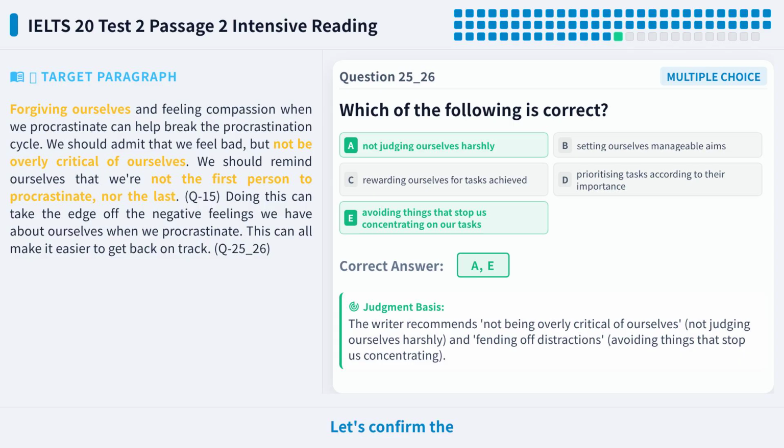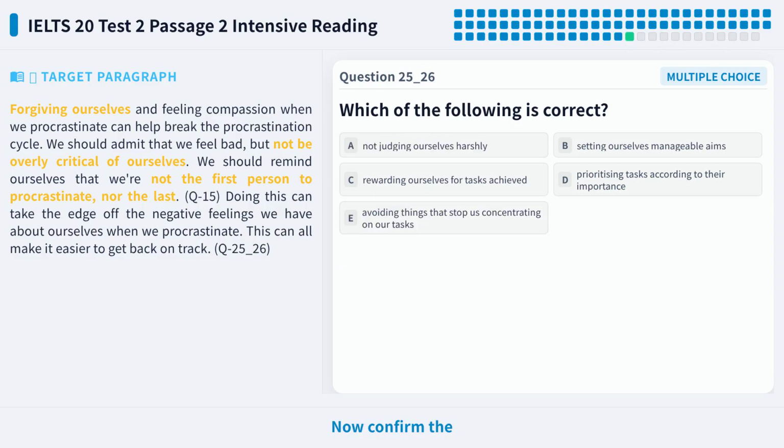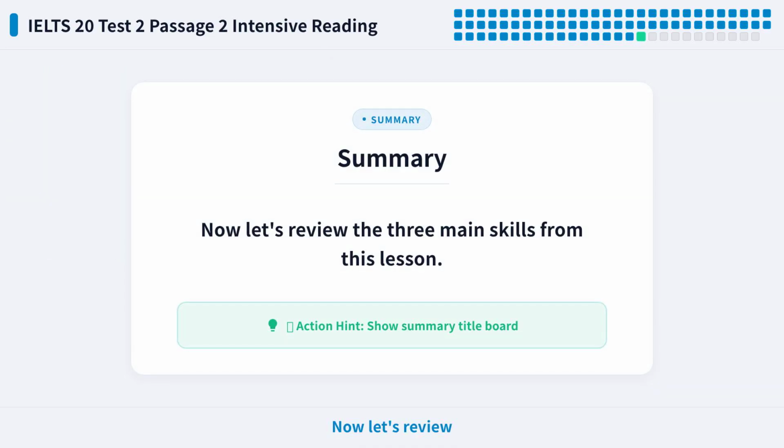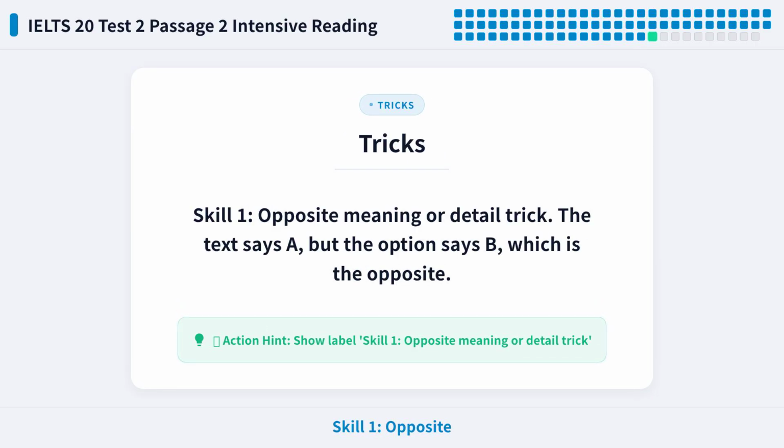Let's confirm the first correct answer, A, not judging ourselves harshly. Now confirm the second correct answer, E, avoiding things that stop us concentrating. So the answers for questions 25 and 26 are A and E. Now let's review the 3 main skills from this lesson. Skill 1, opposite meaning or detail trick. The text says A, but the option says B, which is the opposite.